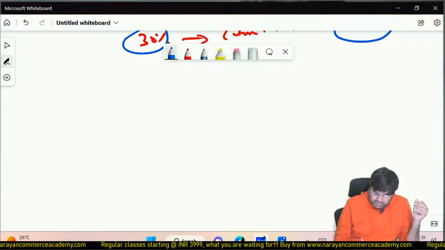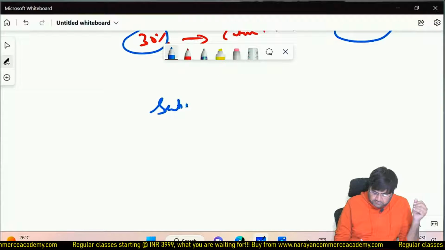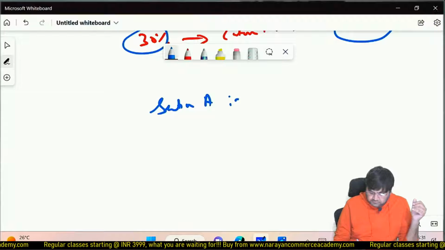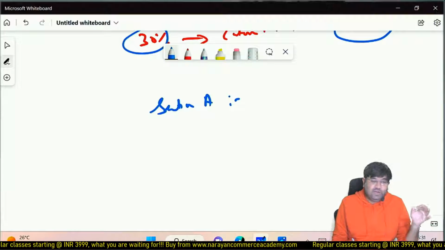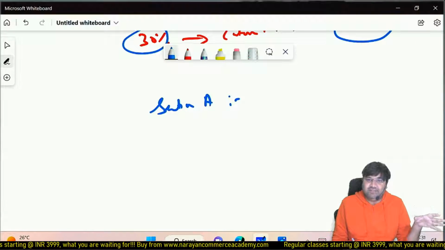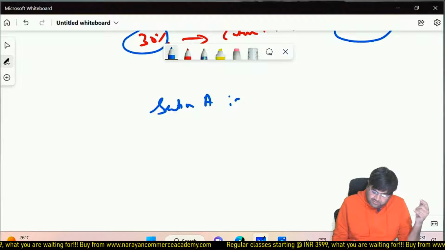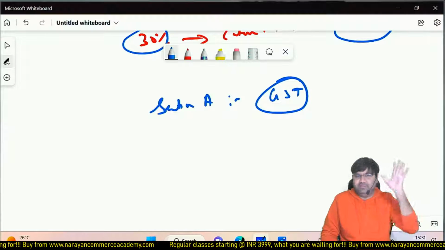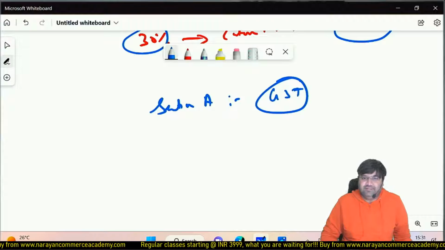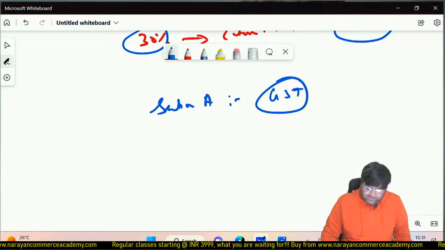So section A, basically part 1, is a hot topic. This has been a very hot topic since 2017 when GST was introduced in India, and you are going to enjoy understanding the GST provisions, trust me.